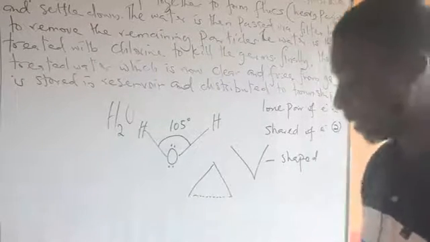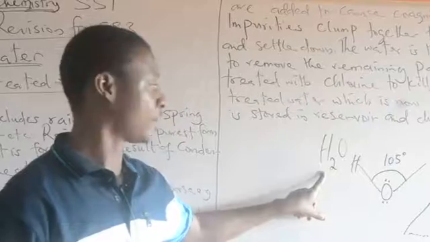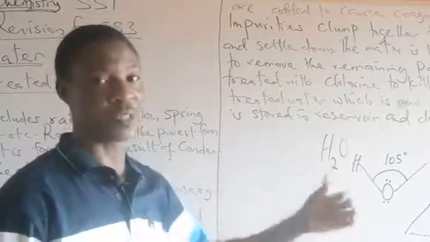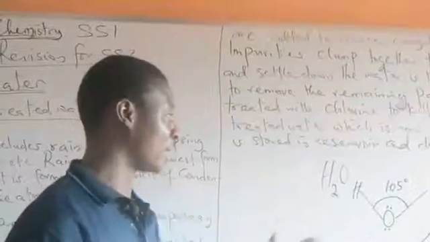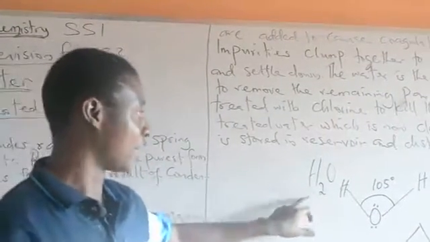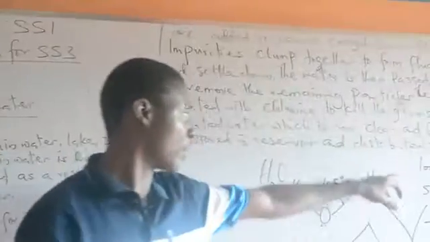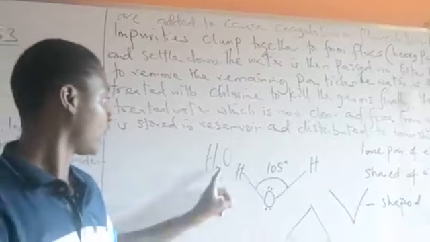So don't forget again, for water molecules, it's very important, please. That's why I said the way you know water is more than that. Are you getting it now? So that is that. Don't forget, the water molecule possesses 2 lone pairs of electrons and 2 shared pairs of electrons. Yes? That's how it is.